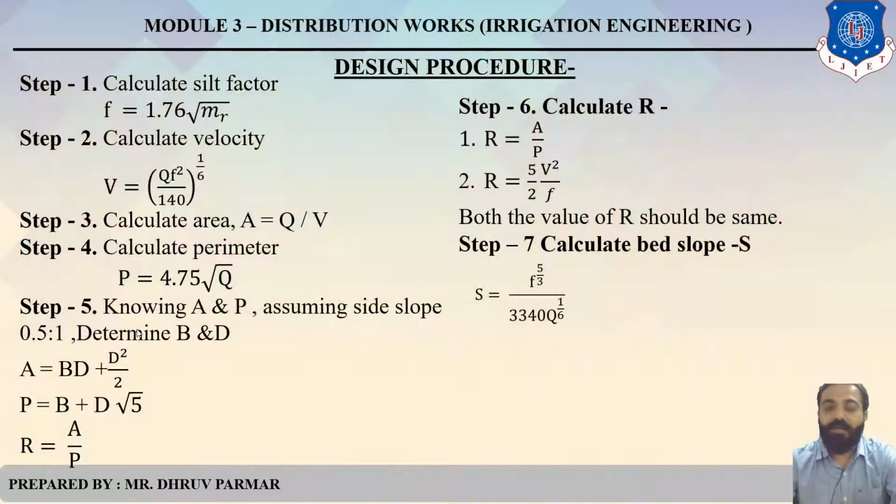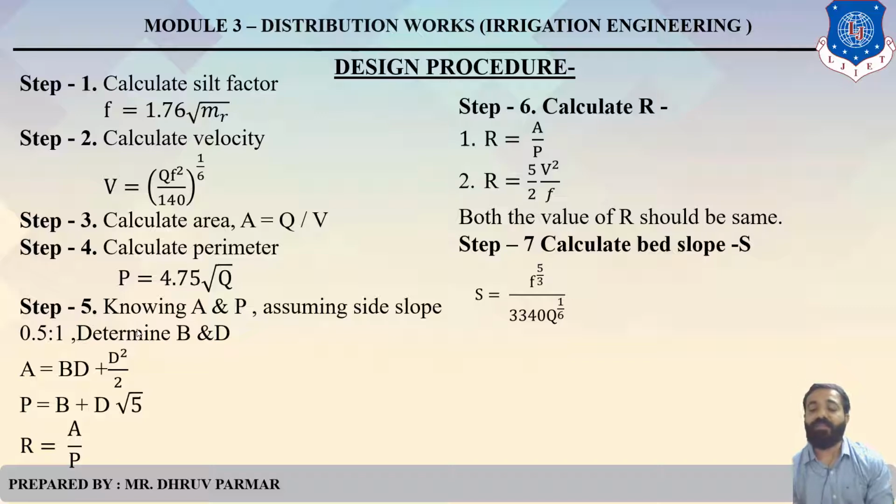Clear? This is very important. So first of all, remember that formula, or cram all those formulas which are important to solve that example. In the exam, they ask a 7 marks example or 7 marks theory or the 7 marks procedure of Lacey's theory or Kennedy's theory.